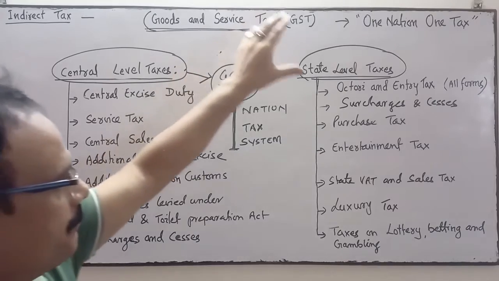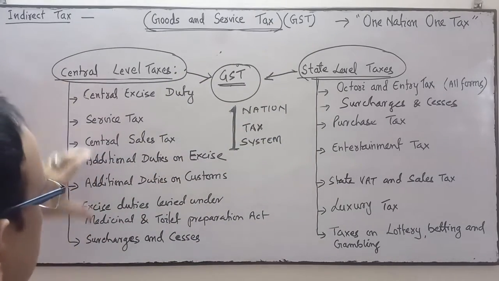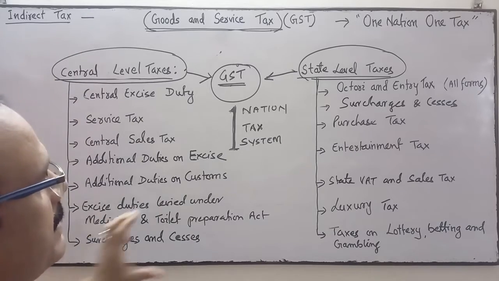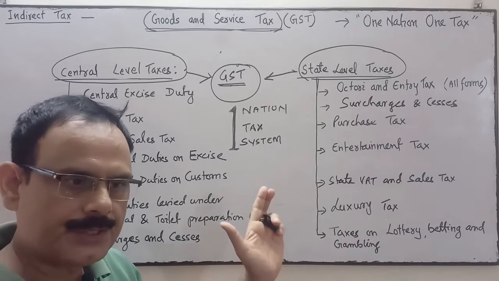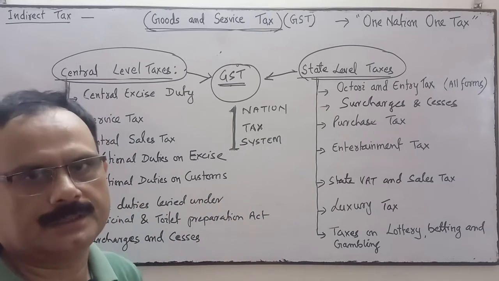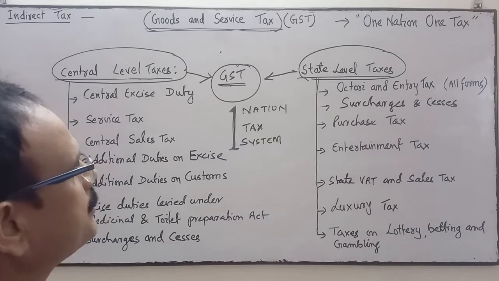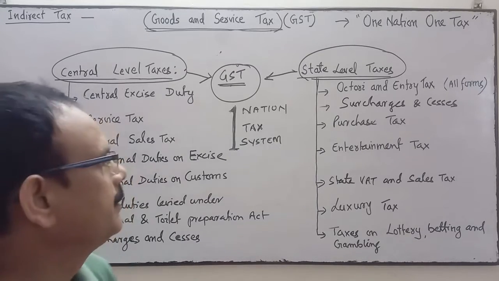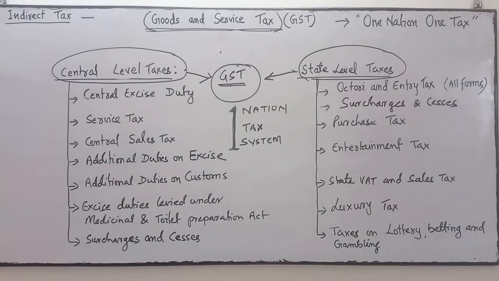So all these different taxes are replaced. All these central level taxes and state level taxes are replaced and merged into one tax system, that is our GST, goods and service tax, which came into existence in 2017. Is it clear? One nation, one tax.